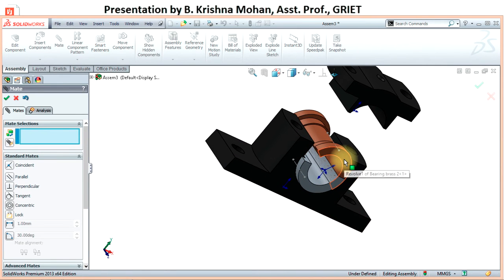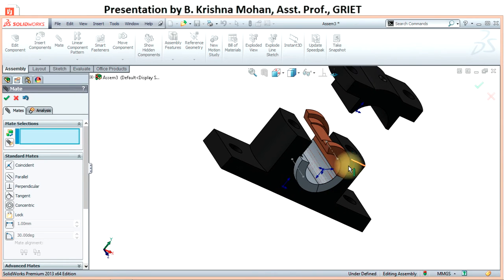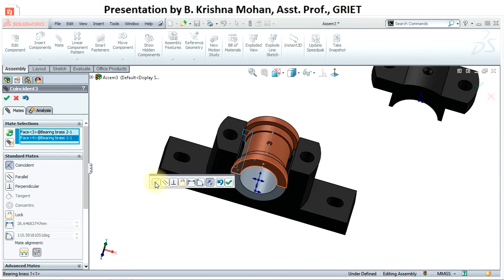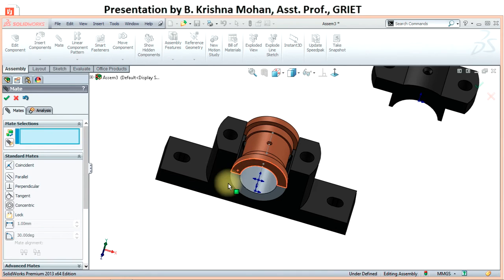So if you hold brass 2 and if you move it, no, it is still rotating, so it is not completely constrained. So I want to just select this surface. So just pick it, and I want to select this surface, and I want to apply coincidence relation and say OK.